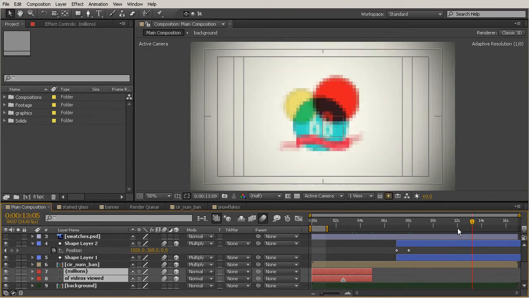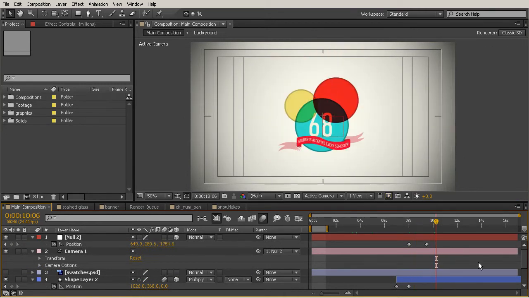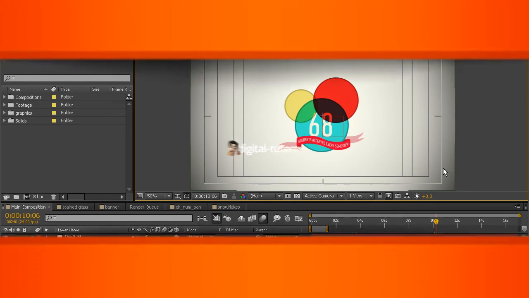So now we have this pretty interesting animation that we've created just by animating that null object backwards and up a little bit. Now we can see everything that we have in that composition. So in this lesson, we learned how to do a simple Z-space camera movement using a null object, and we also learned how to use those built-in camera tools inside of After Effects.